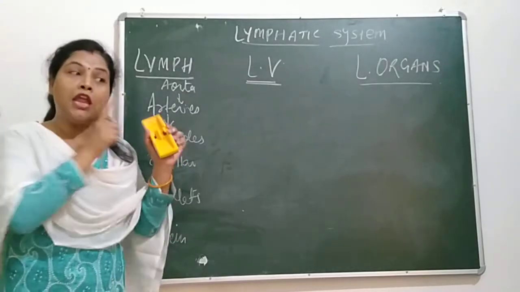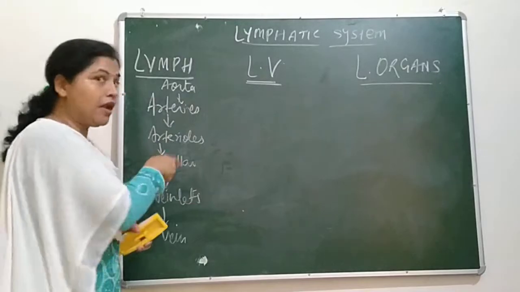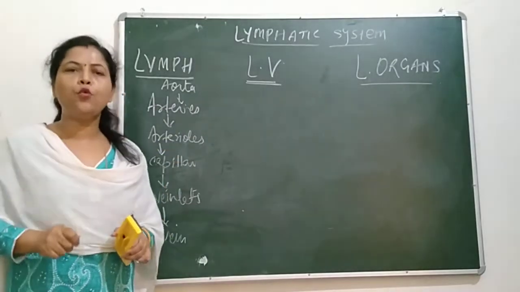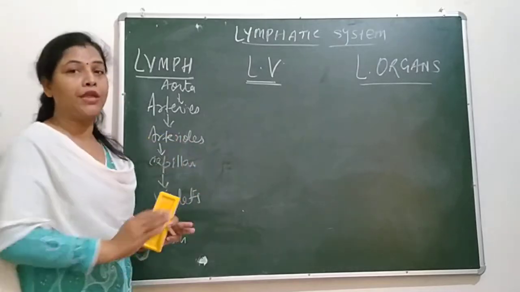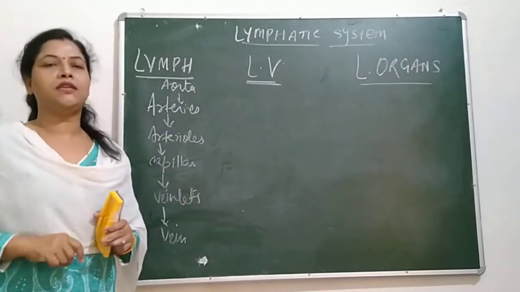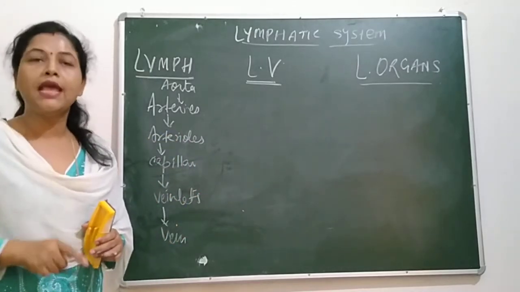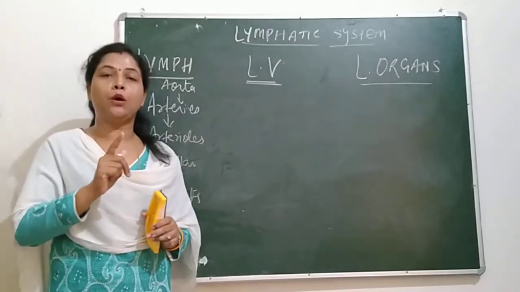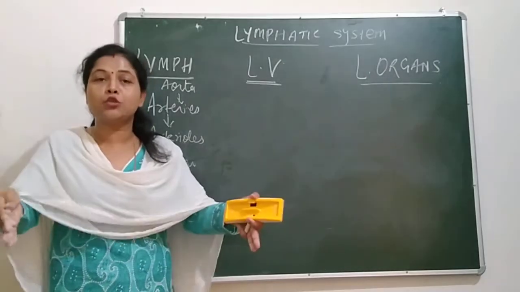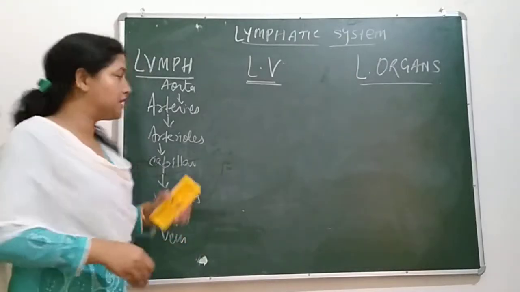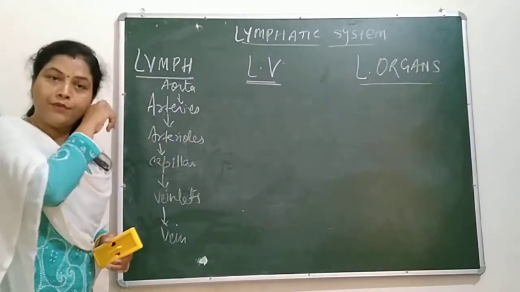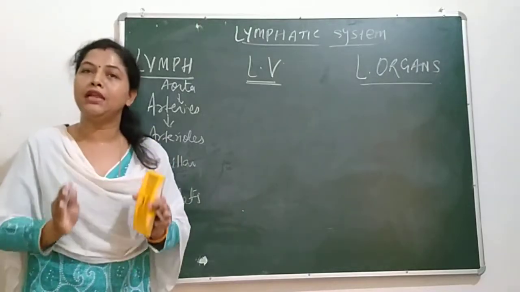Then do you know what will happen? They will accumulate somewhere in your body and may create elephantiasis. Have you ever heard about it? Elephantiasis means हाथी पाँव. You must have seen many people whose legs swell up, stay painful, and find it difficult to walk. It is just because of this lymph when it gets accumulated.